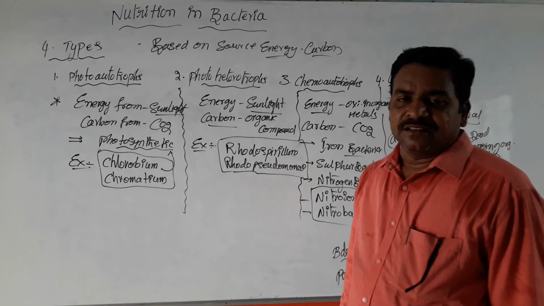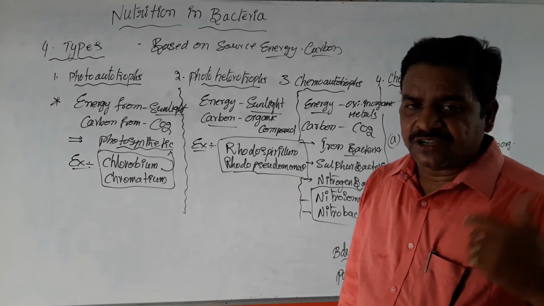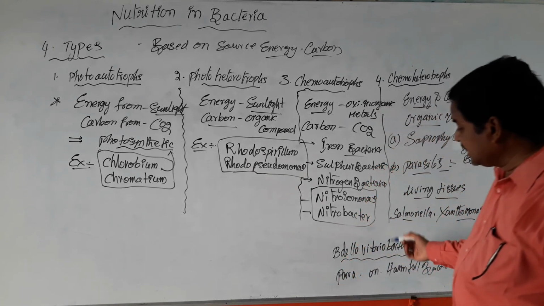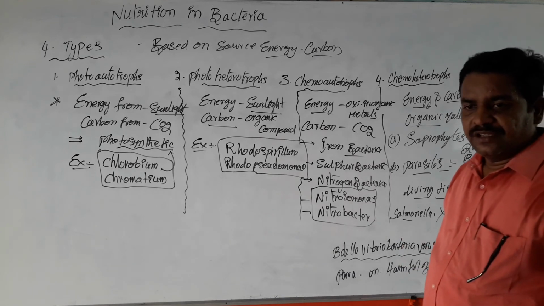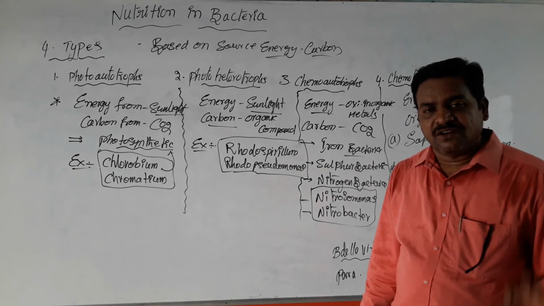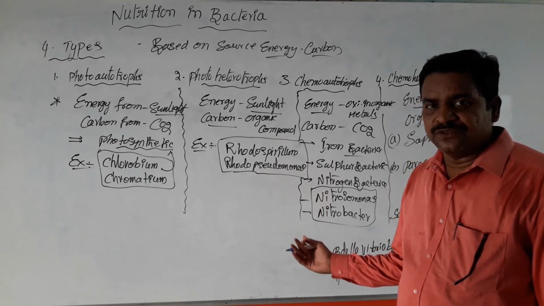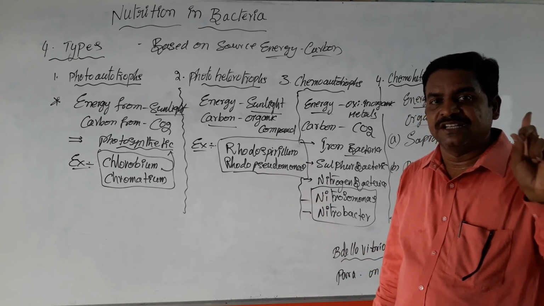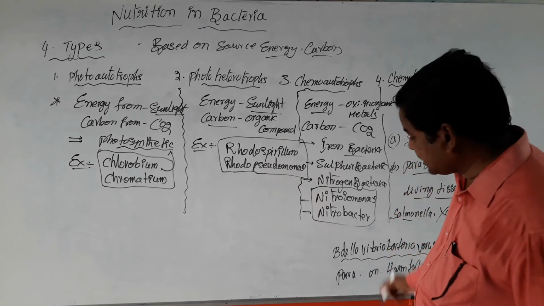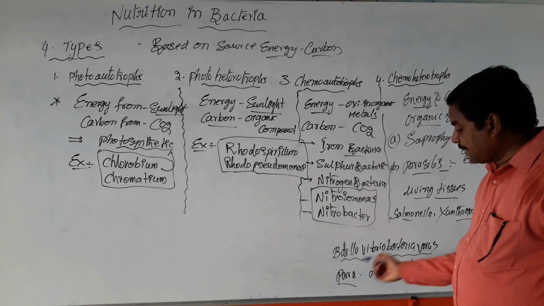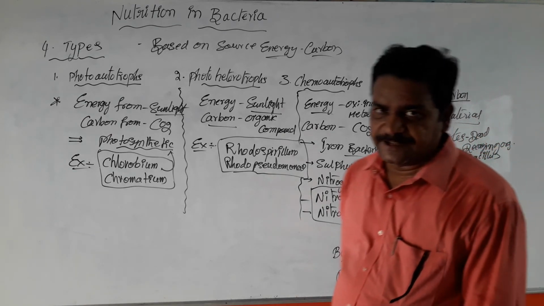It kills the harmful bacteria which cause different kinds of diseases. So this Bdellovibrio is used for the purification of water present in the river Ganges, because it is a parasite on harmful bacteria.